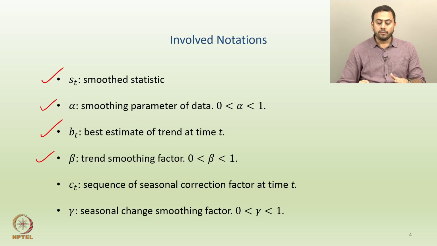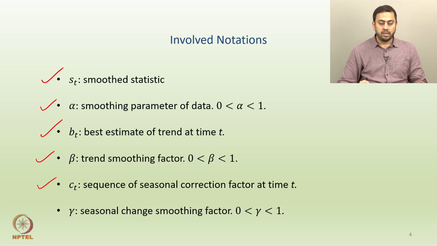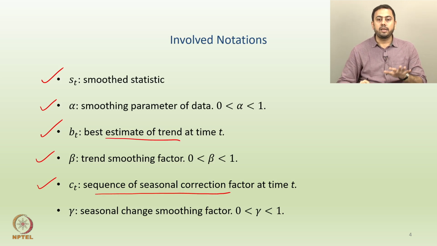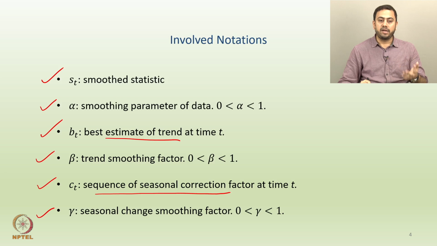Now when we talk about the Holt-Winters technique or triple exponential smoothing, we have to involve one more process, which is CT. CT is the sequence of seasonal correction factors at time t. So BT stands for the estimate of trend, while CT stands for the estimate of seasonal fluctuations. Similarly, we introduce one more parameter, gamma, the seasonal change smoothing factor.